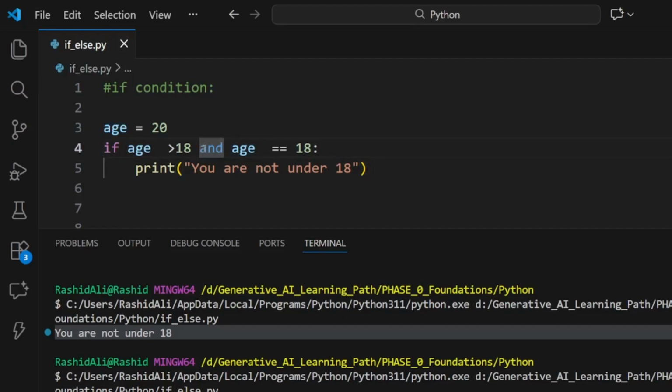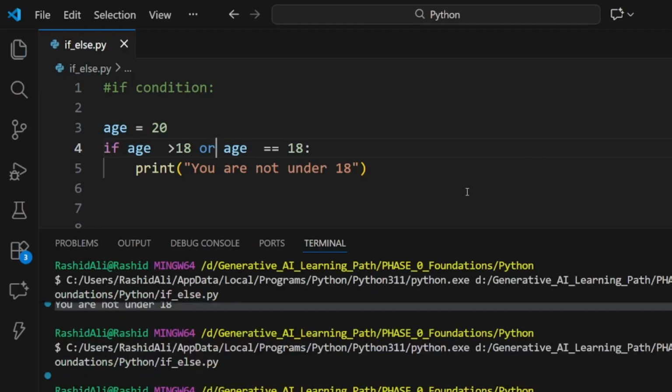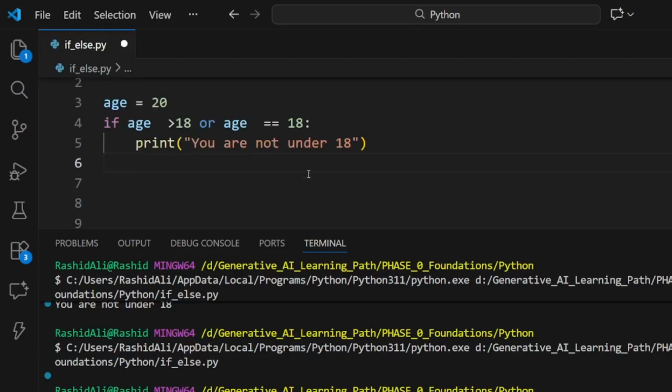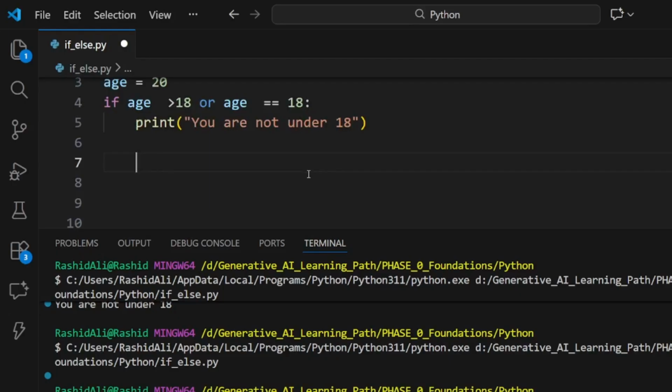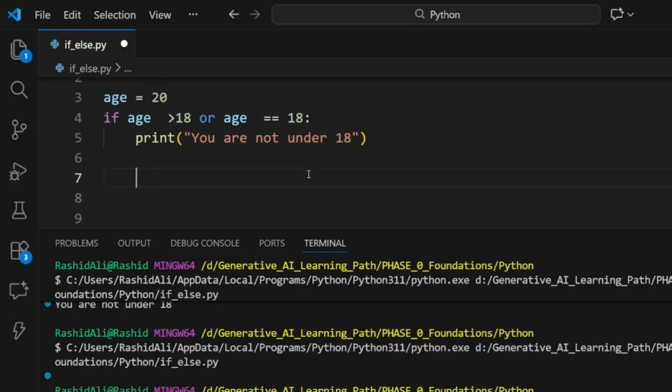And let us look at the or operator, what it does. The or operator needs only one condition to be true, and if only one condition becomes true, it will run. You can see that since age is greater than 18, it has run, and age is not equal to 18, so that is false. But the or operator is only going to check for one condition. If only one is true, then it will run the block that we want.